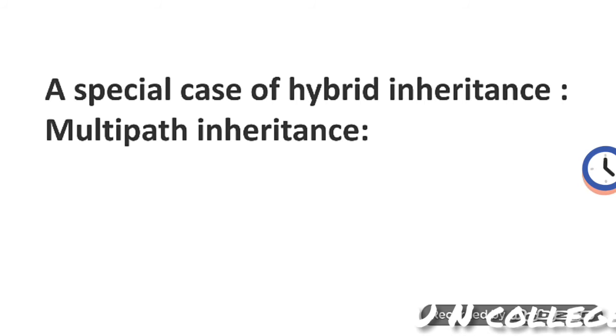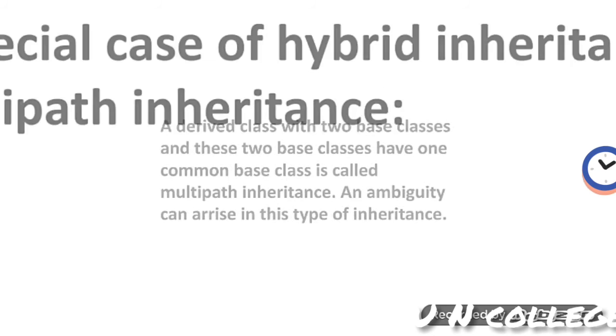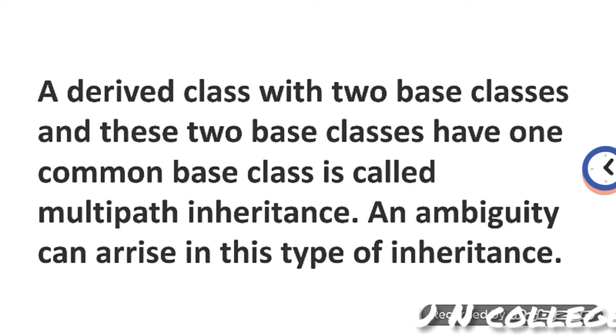Actually, in some particular cases of hybrid inheritance, some ambiguity may arise, and it is also called multipath inheritance. Now I am going to discuss the definition of multipath inheritance. A derived class with two base classes, where these two base classes have one common base class, is called multipath inheritance. An ambiguity may arise in this type of inheritance.